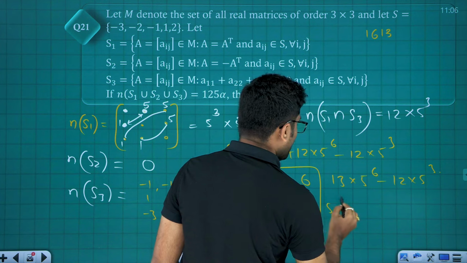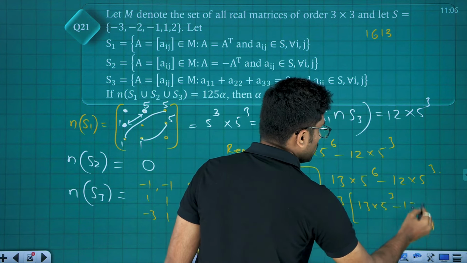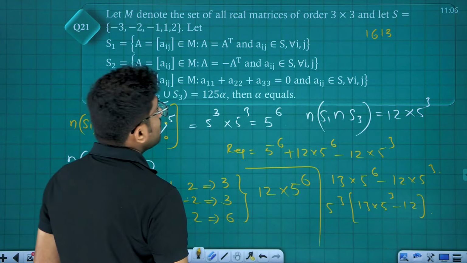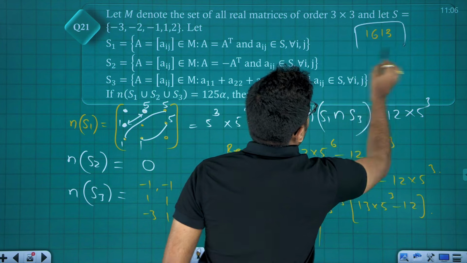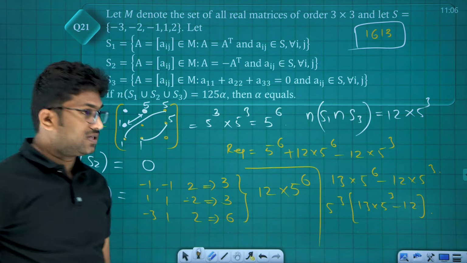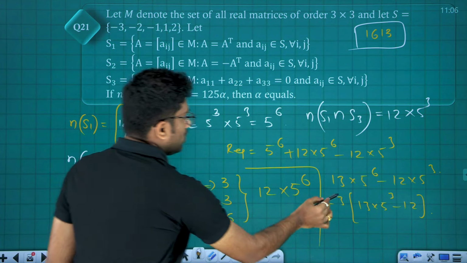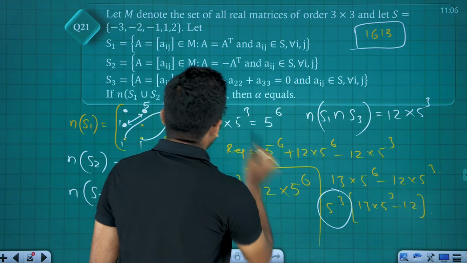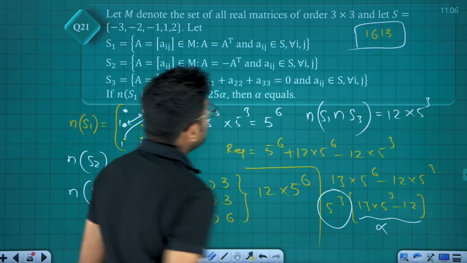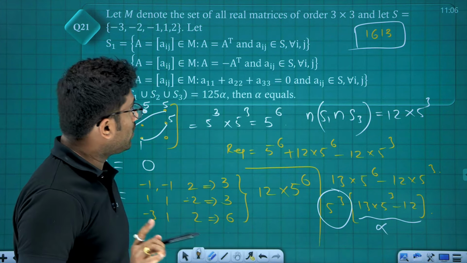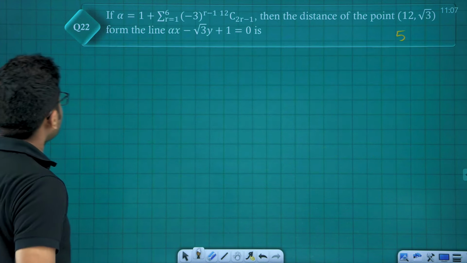If you take 5 cube common, 5 cube into 13 into 5 cube minus 12. So the answer is 1613, friends. I have written the answer directly. The answer is 1613. If we simplify, because 5 cube is 125, this value is alpha. Alpha is equal to 13 into 125 minus 12. We get 1613.